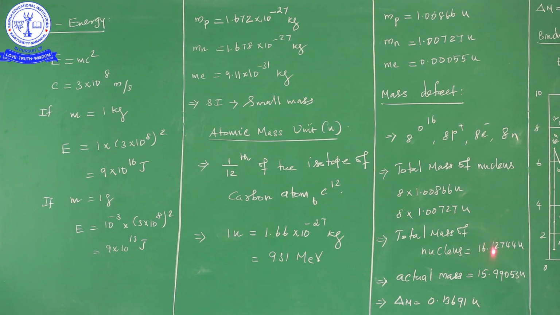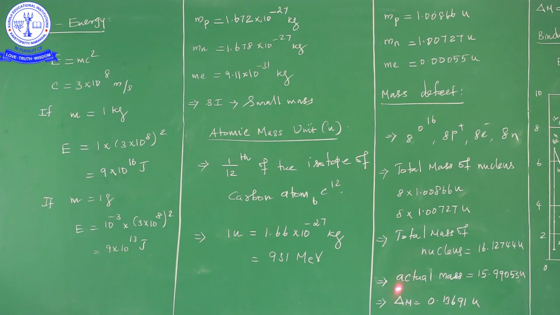Total mass of the nucleus is from the calculation method. Actual mass is the mass of the nucleus obtained from the experimental method. They should be the same, but here is the controversy: they are not the same, not equal in value. So there is a mass difference, which is also known as the mass defect. This mass difference is what we call the mass defect.